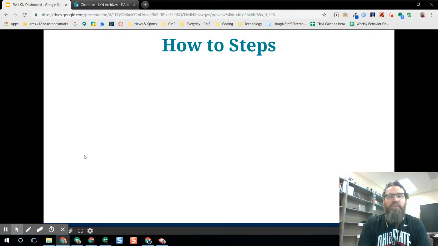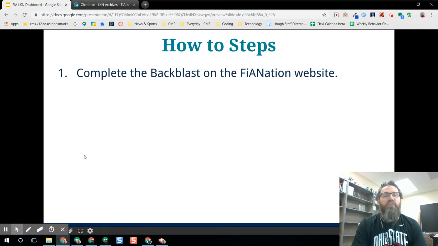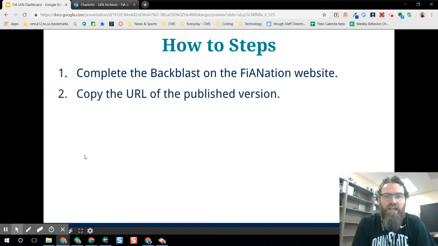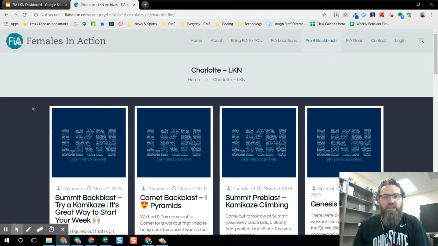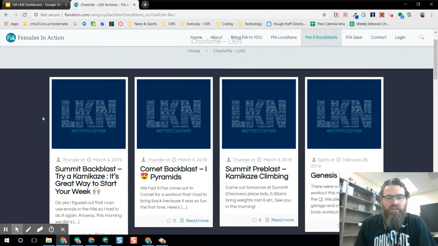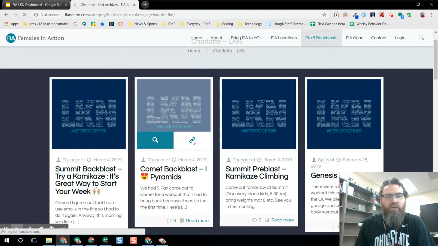So the process, really how to do this. First thing is to complete that backblast like you guys have been doing on the FiA Nation website. And then what you need to do is copy the URL of that published version. So if I go up here, here are the published versions of the backblast for the Charlotte Lake Norman group. I'm going to get one that I know I don't have yet. So I'm going to get this Comet backblast from March 4th, and I'm going to go to the link and open it up.